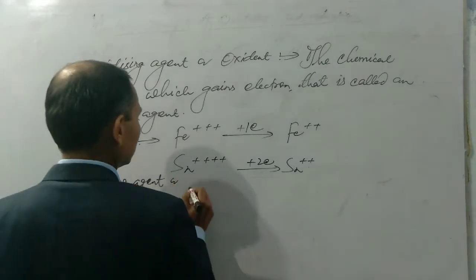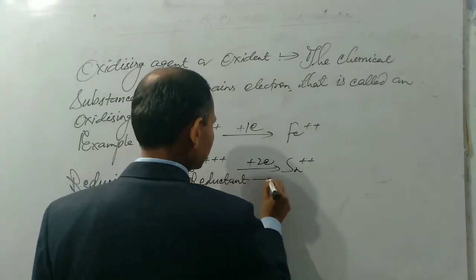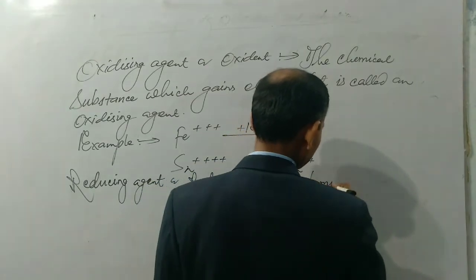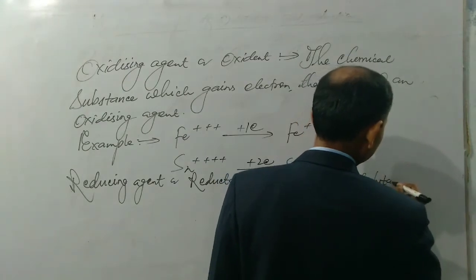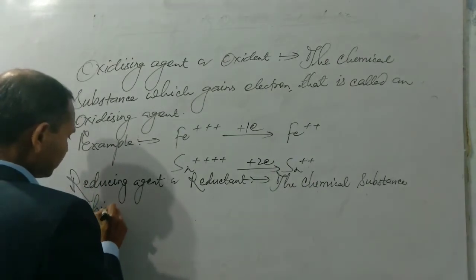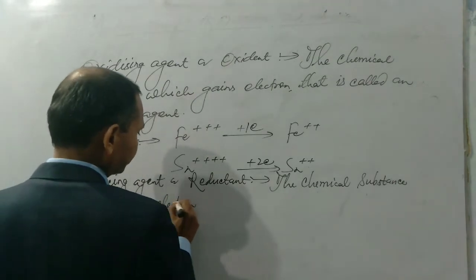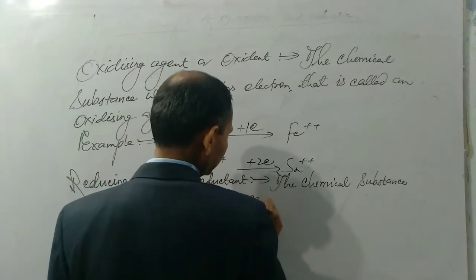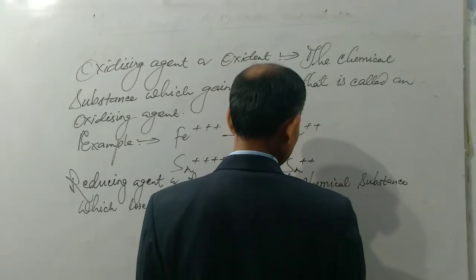Reducing agent or reductant. The chemical substance which loses electron is called a reducing agent.